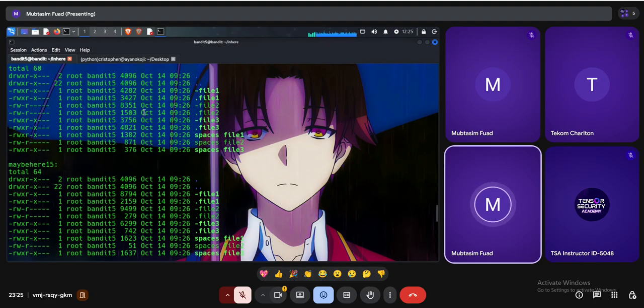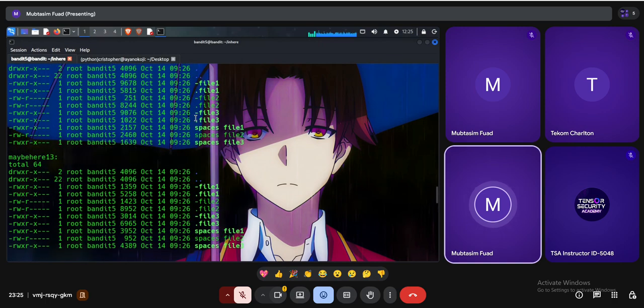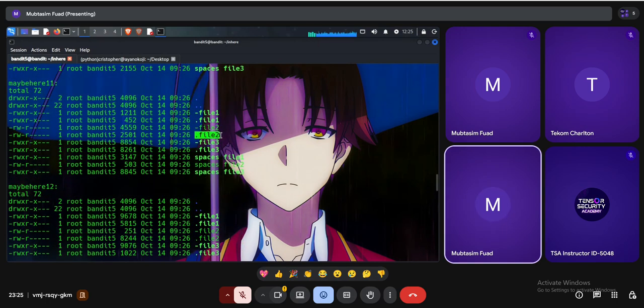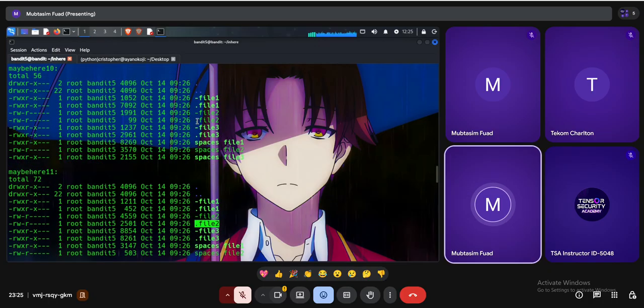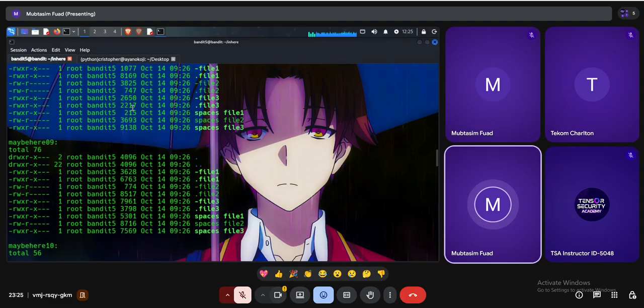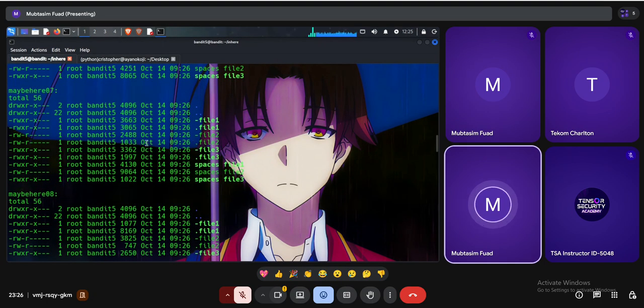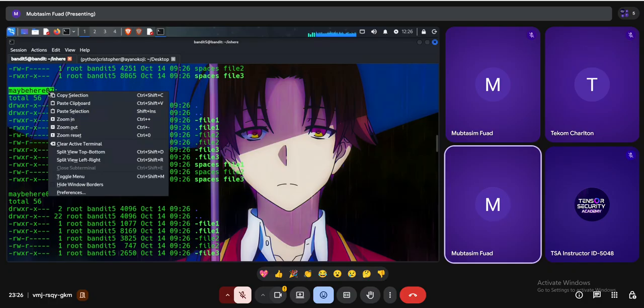Then dot file two, it is 1502 in size. Then this dot file two has 8952. This dot file two has 8244, no. Dot file two, 2501, that also no. This is 99 bytes. Then this one 8517 bytes. Then this one has 747. Then this one has 103. That means we're finding this file. So that means this is under this directory.